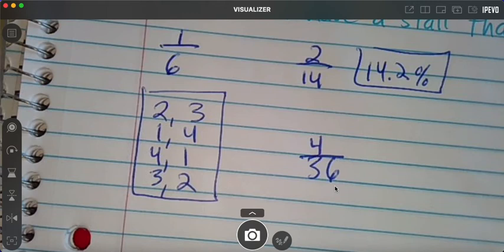Each cube has 6 numbers on it, so there's a total of 6 times 6. Remember the fundamental counting principle? You just multiply them. What's 6 times 6? 36. What if they only have 5 numbers on them? What would it be? 5 times 5, which is 25. What does 4 out of 36 reduce to? You could reduce it to 1/9 or a decimal.